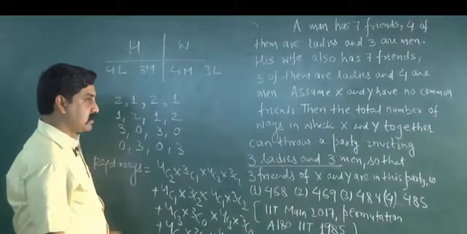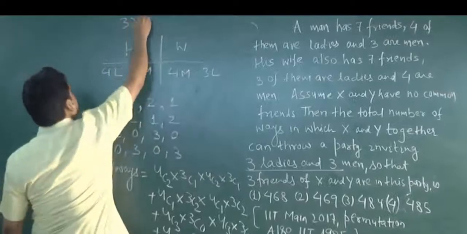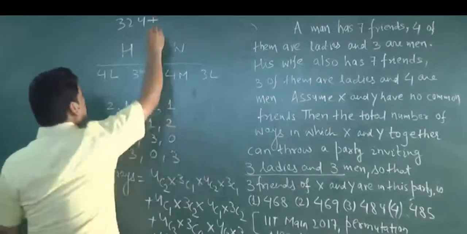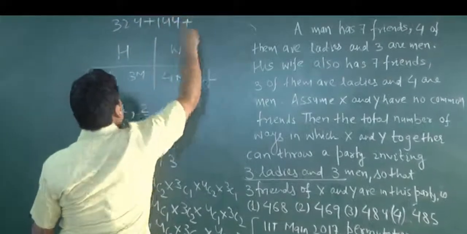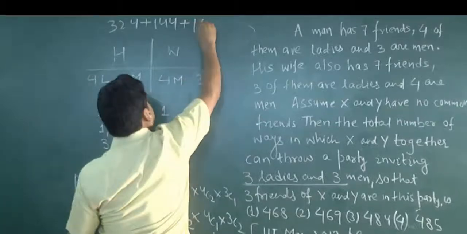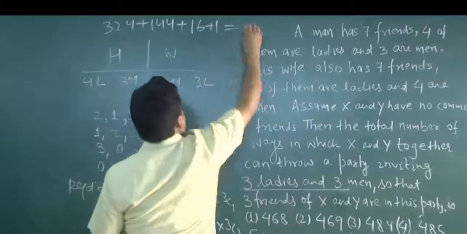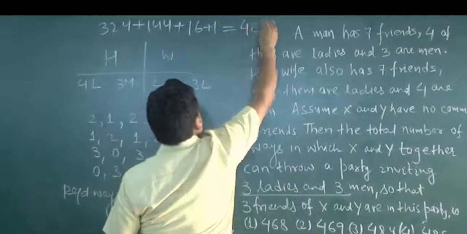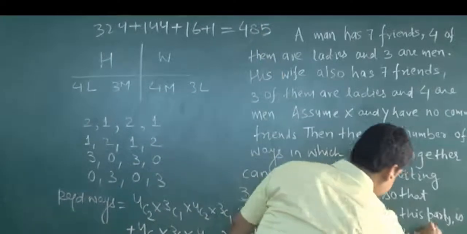When we do the calculation, this is 324 plus 144 plus I think 16 plus 1, it is 485. So this is the correct answer,